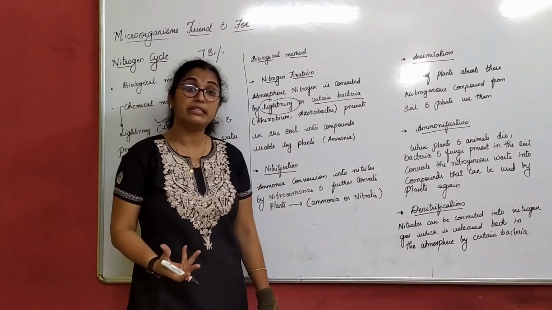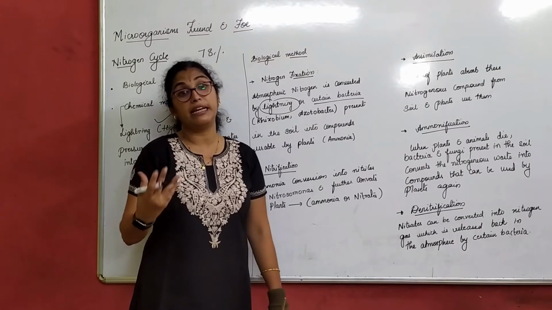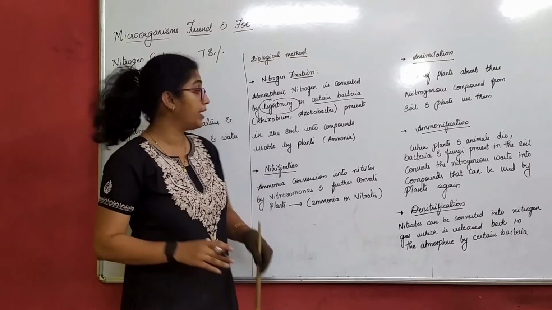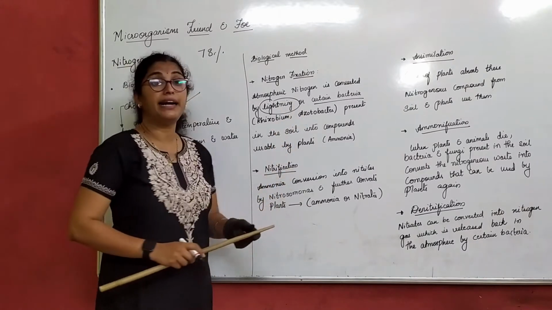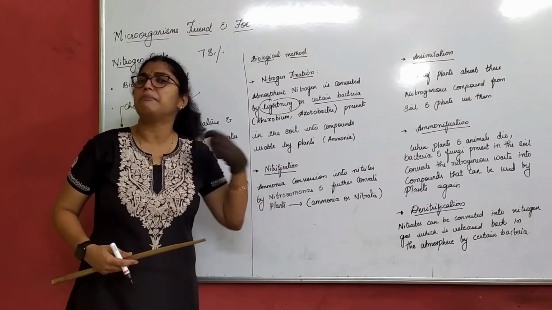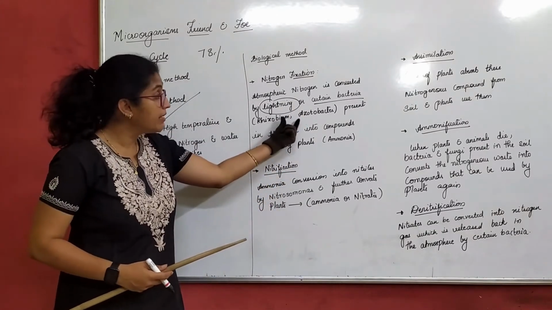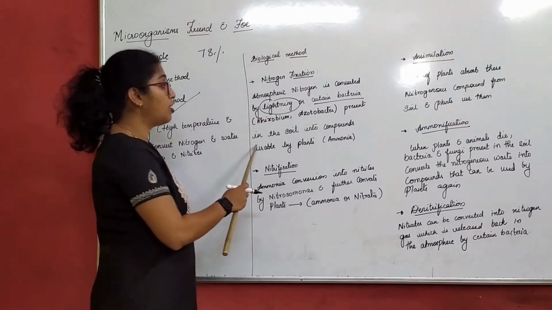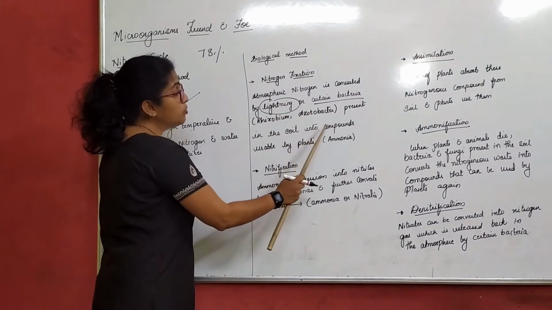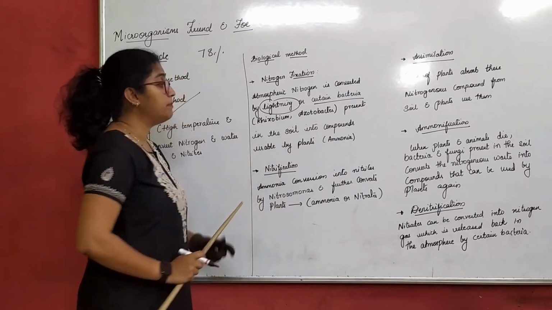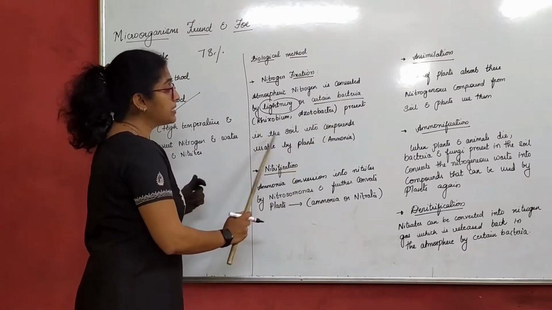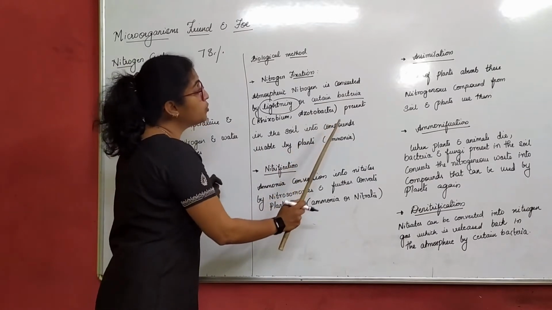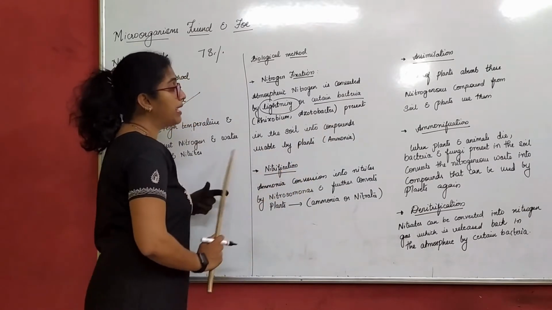Now, where are these bacteria present? These bacteria are present in the soil. Which are these bacteria? Rhizobium, Azotobacter, blue-green algae. There are many examples. The bacteria present in the soil convert nitrogen into compounds usable by plants.